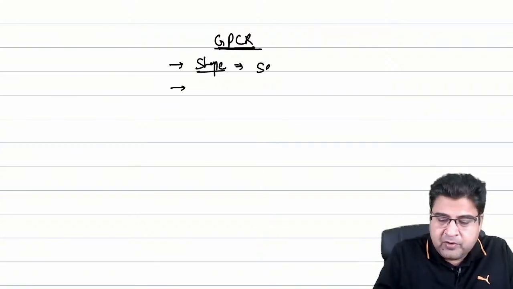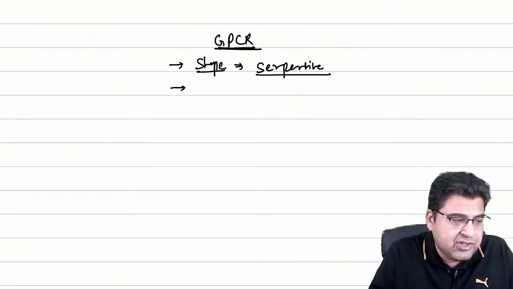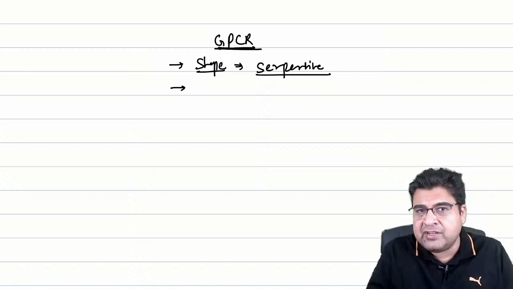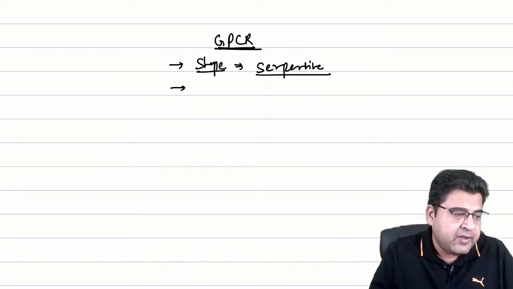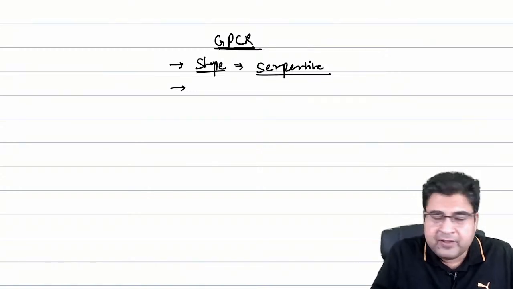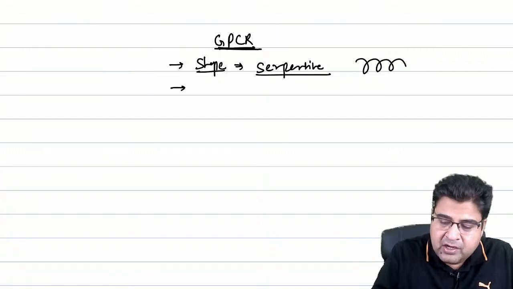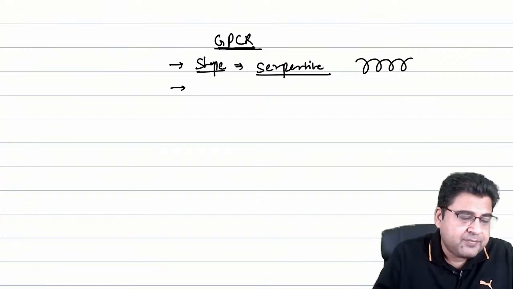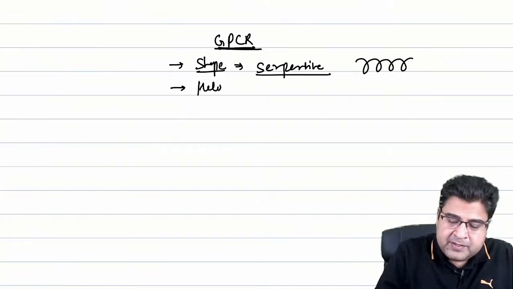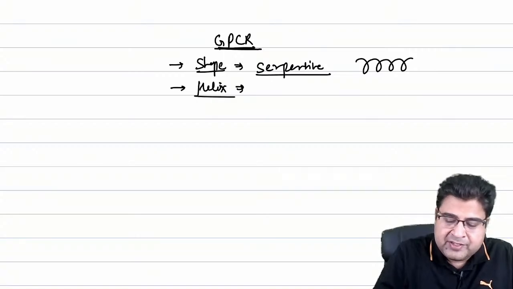Here the shape of the receptor is serpentine. It's a serpentine receptor. The shape is like a snake. Snake in Sanskrit is known as Sarp. Dr. Pranav and Soma Shubhra have given the correct answer. Dr. Sneha, very good. Now guys, in this serpentine structure, we have the presence of helices. Now who will tell me how many helices are present in the structure of this G protein coupled receptor?